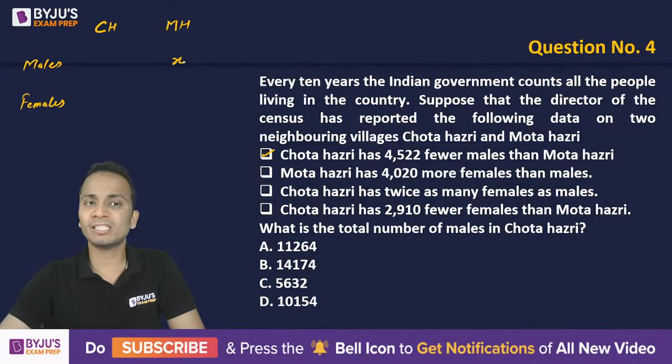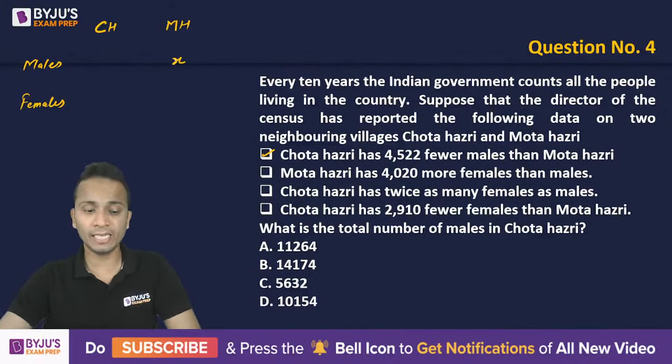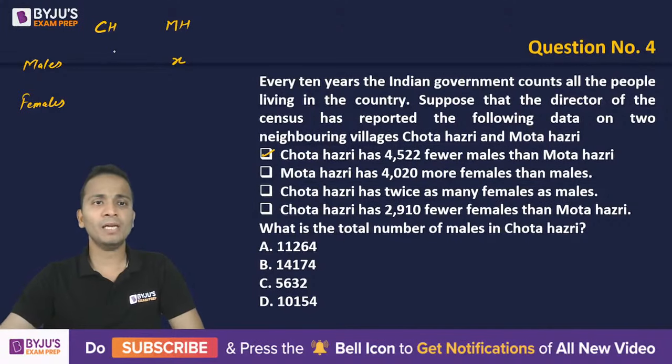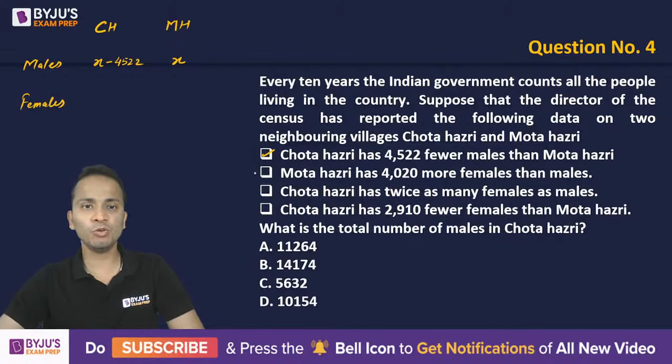So in Mota, if I assume the number of males as x, okay, wonderful. So if the number of males in Mota Hazri is x, then the number of males in Chota Hazri will be x minus 4522. All right, fine. Let's move ahead.